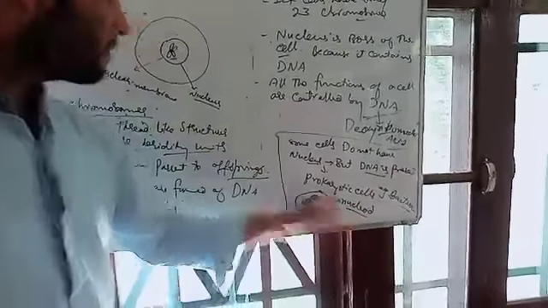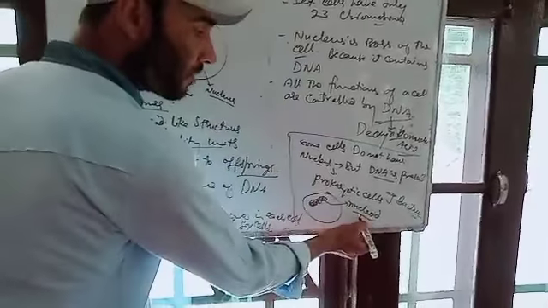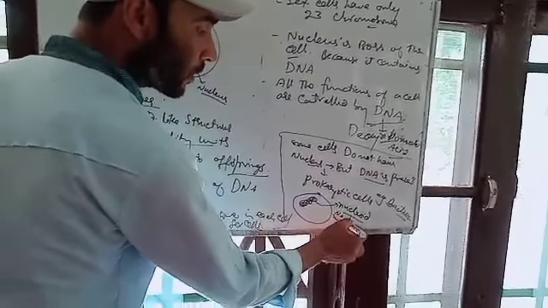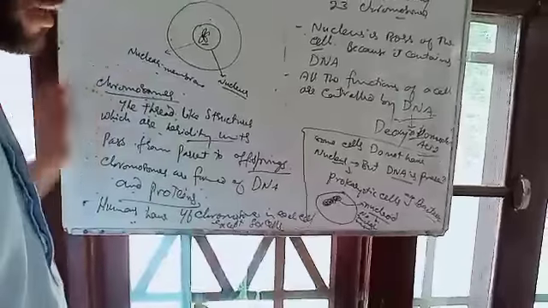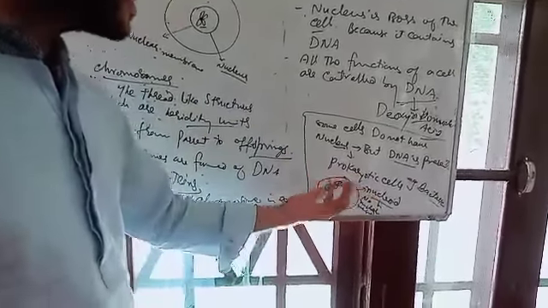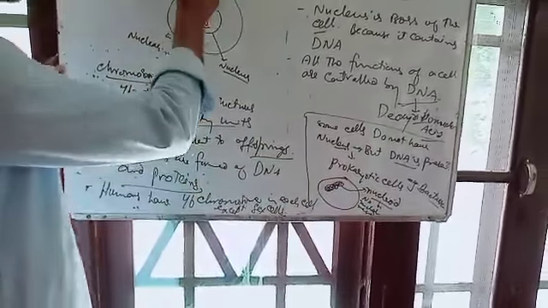What is the difference between nucleus and nucleoid? The nucleoid does not have a nuclear membrane. There is no nuclear membrane present in it, but only the chromosomes, or you can say only DNA is present. But in case of these other types of cells, these are known as eukaryotic cells.